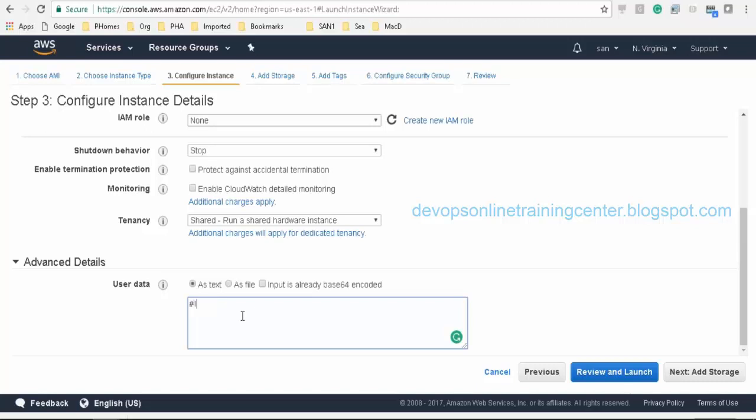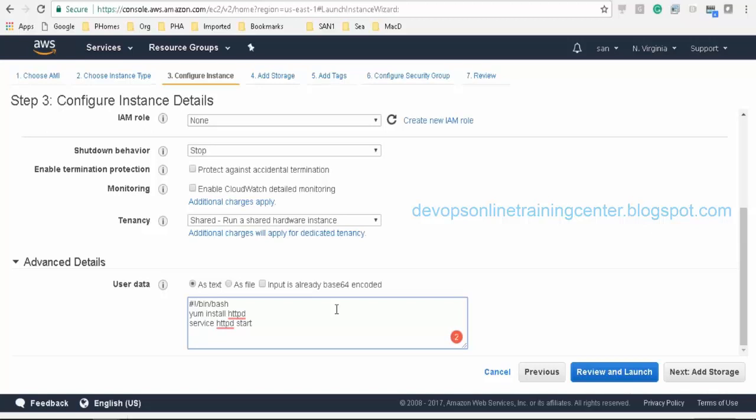Let us say I'll just write something like /bin/bash. So this is a RHEL instance. By default, I want to install Apache and start the service. So I'll say yum install httpd, and then service httpd start.